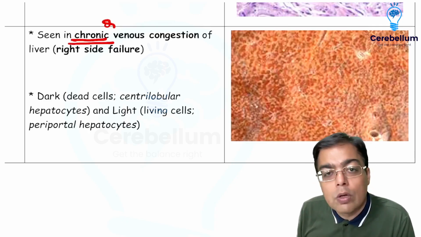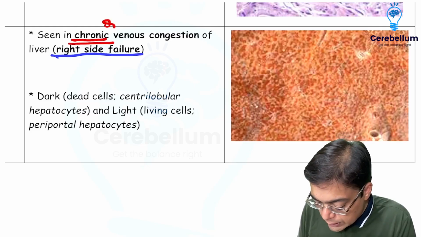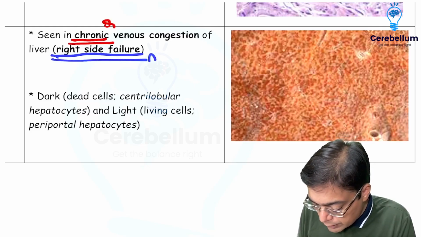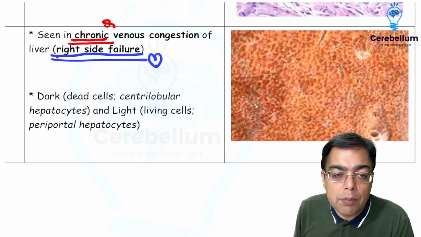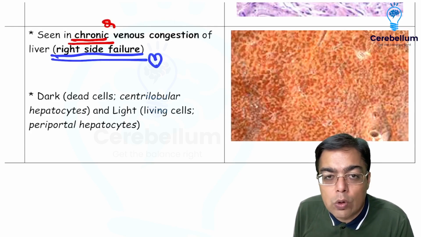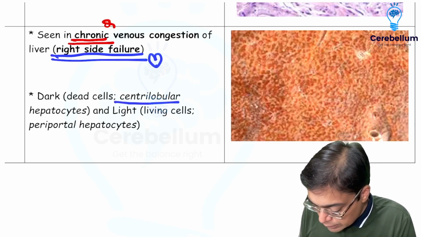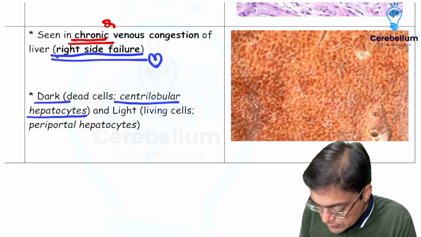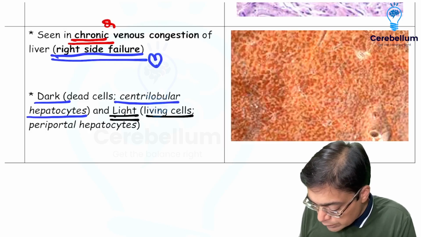And therefore, one of the common conditions which can be associated with this condition is going to be right-sided cardiac failure. Right-sided cardiac failure is what you need to remember over here. Now, what exactly is going to be the reason for the variegated appearance? Because we are going to be having the presence of the dead cells which are going to be appearing darker in color. And therefore, these cells are going to be given the name of the centrilobular hepatocytes. And we are going to be having the lighter areas. The lighter areas are actually going to be the living cells.